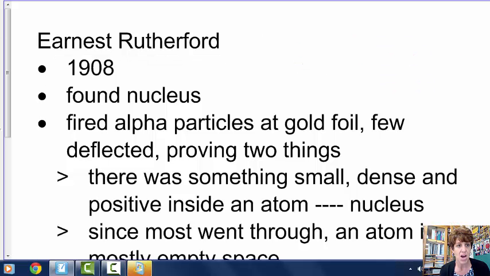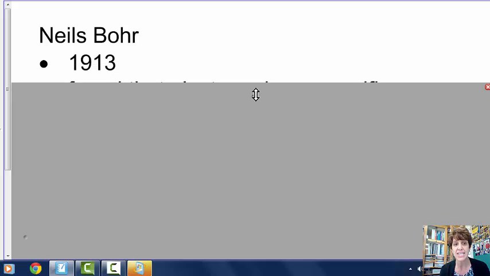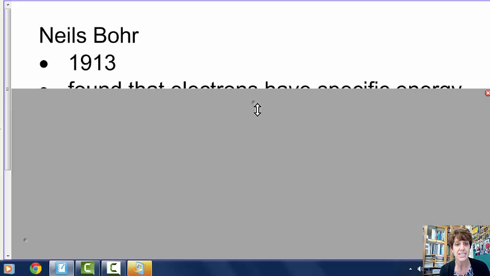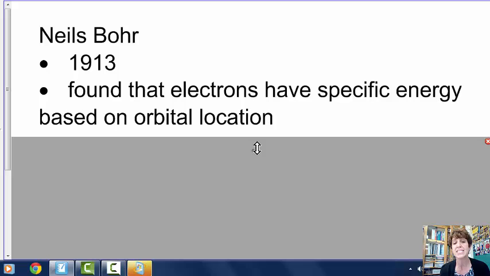All right, our next guy, Niels Bohr. So here's our next scientist, just a couple years after, 1913. He figured out that electrons have specific energy levels, and I call them Bohr rings. So the rings that go around the nucleus, sometimes we call them energy levels, sometimes we call them orbitals. Bohr was the guy that figured out that there actually is an amount of energy that is pretty set and specific for an electron based on where that electron is. Which energy level it is on will determine how much energy it has.